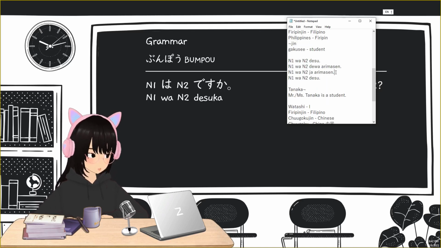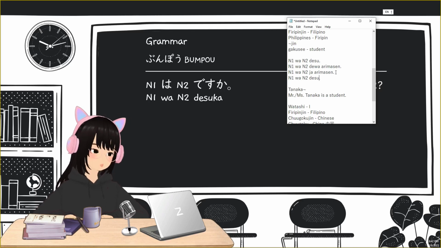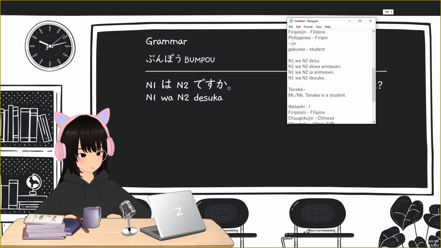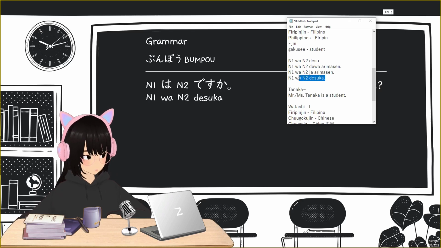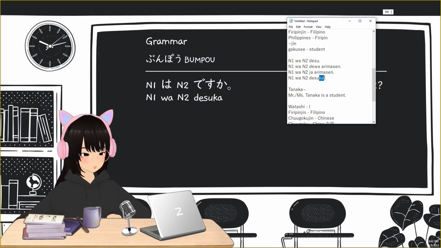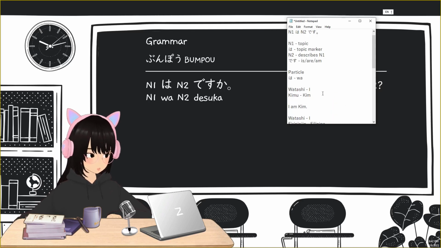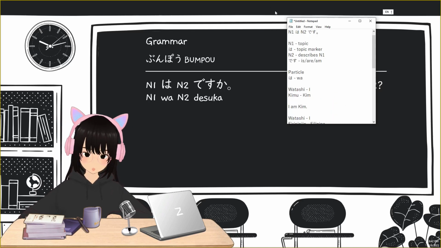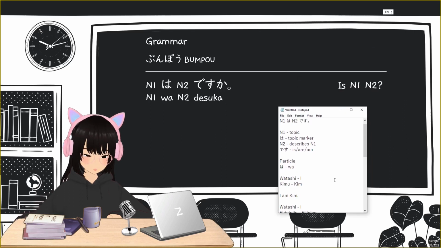To make this an interrogative sentence, you just have to put ka at the end of the sentence pattern. So, N1 wa N2 desu, but you want to make it a question, you will just add the particle ka. Okay, so now we have our second particle, the particle ka.